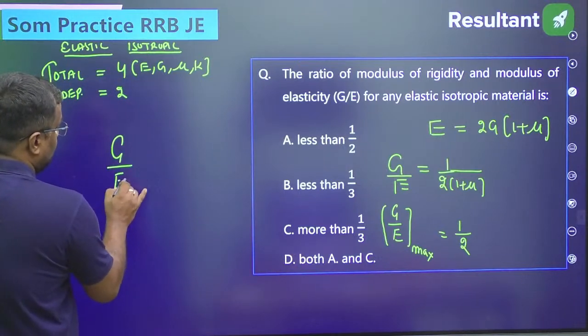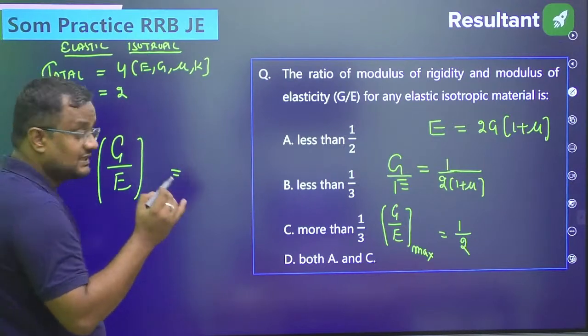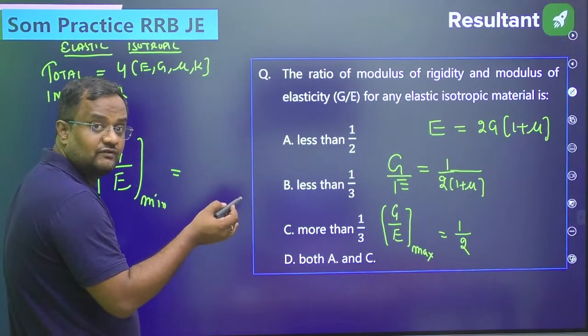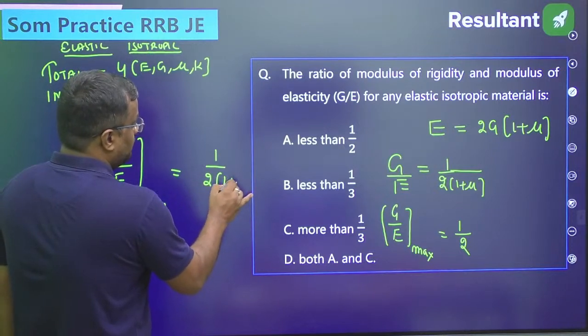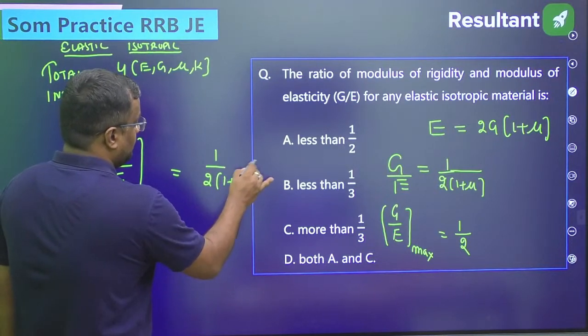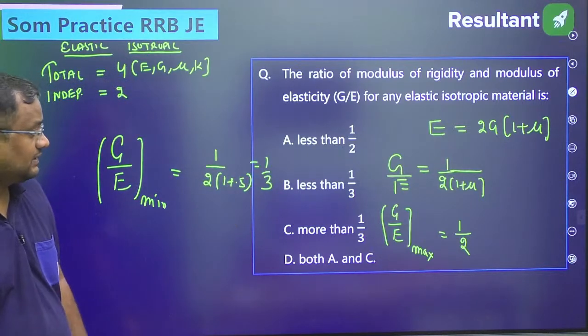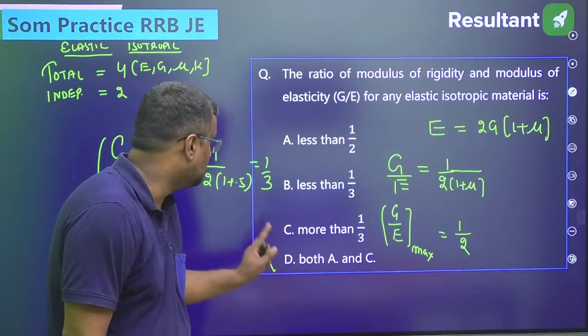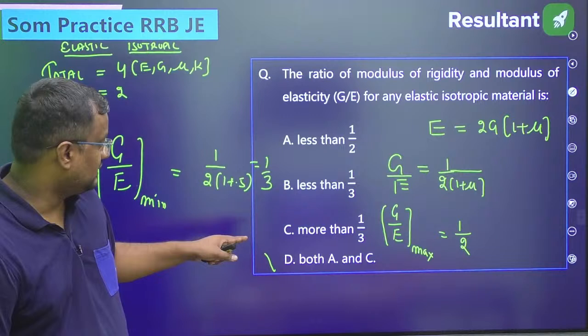Now G by E is minimum when mu is maximum. So mu maximum is 0.5 for rubber. So 1 upon 2(1 plus 0.5), that is 1 upon 3. So it will vary from 1 by 3 to 1 by 2. Maximum value is 1 by 2.